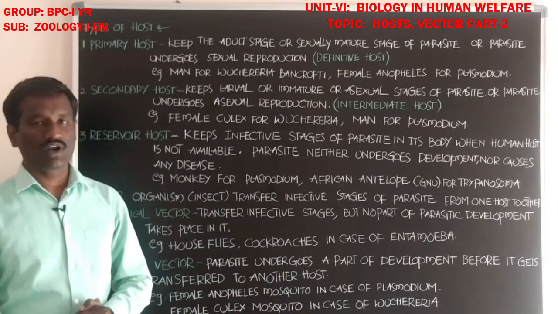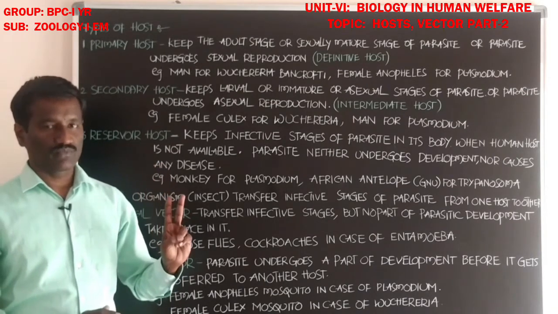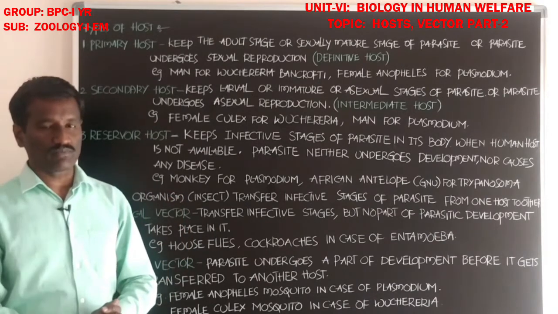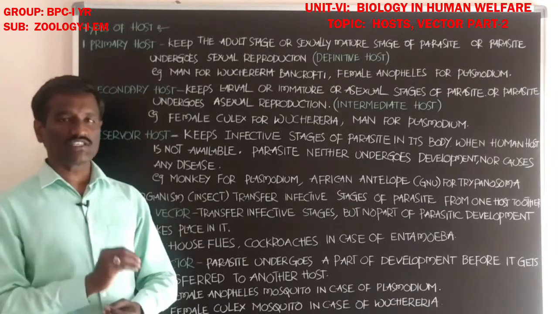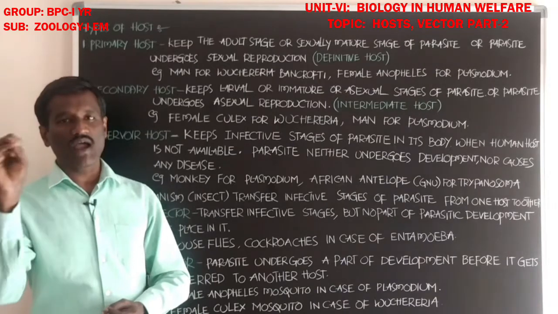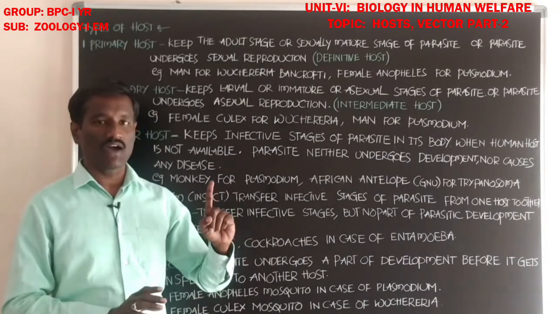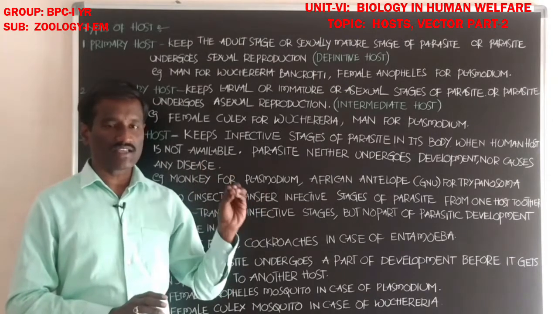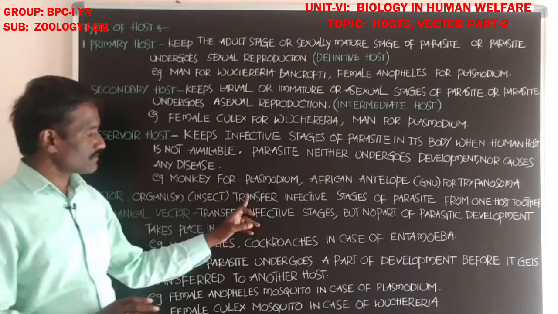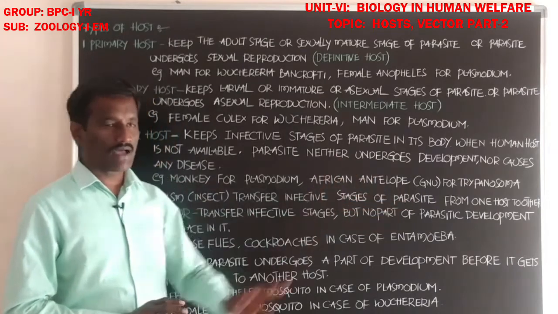For example, one parasite completes its life cycle in two hosts, a primary host and a secondary host. The infective stages of the parasite go from one host to the other with the help of an insect, one animal or organism, that is called a vector.